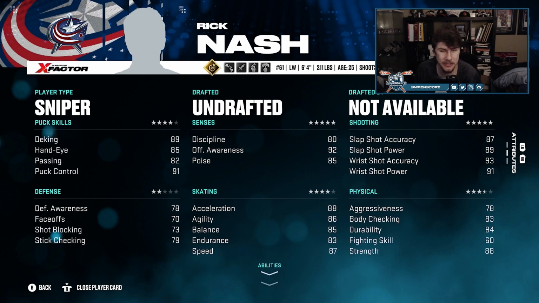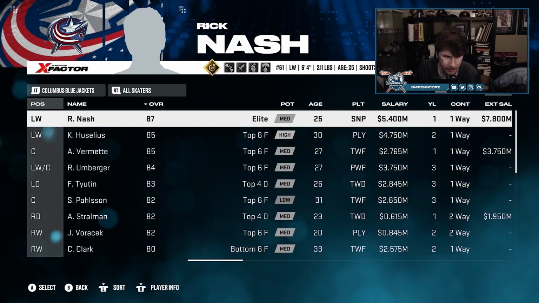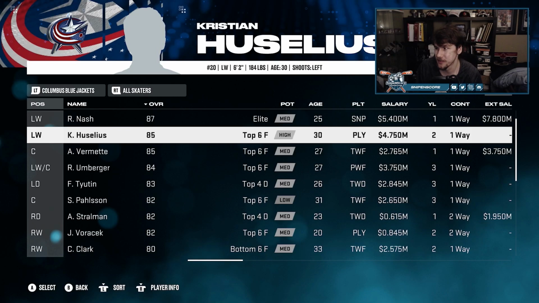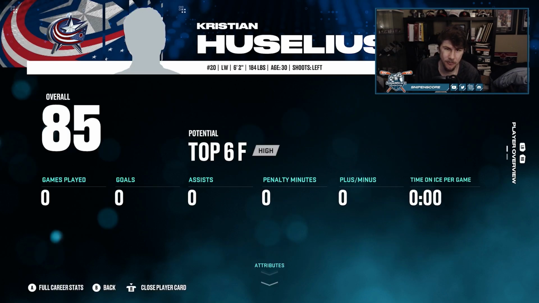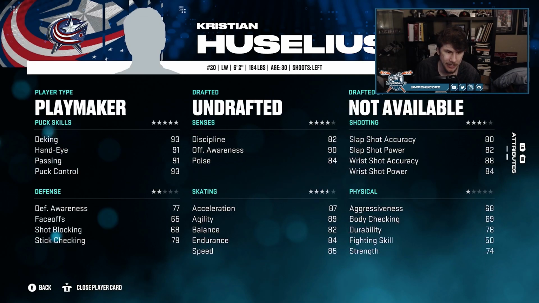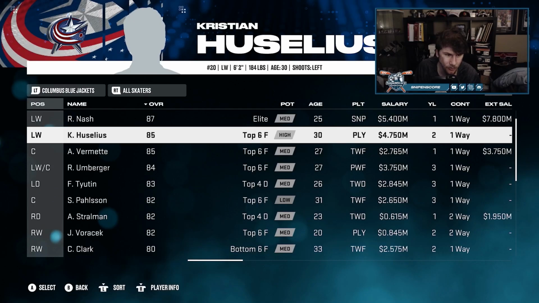So it must know something about that goal he scored back in 2009, I think it was, or maybe it was during this season. I honestly don't remember. But also for guys like Christian Huselius, who obviously is a little bit more of an intriguing player, a player that isn't a superstar but is good, it recommended me giving him good passing related stats and made him a playmaker, which is exactly what I had him as before I even went into ChatGPT. So that's pretty awesome. Also, you can see it makes skilled players like him not as good physically, so it literally makes everything quite a bit realistic.